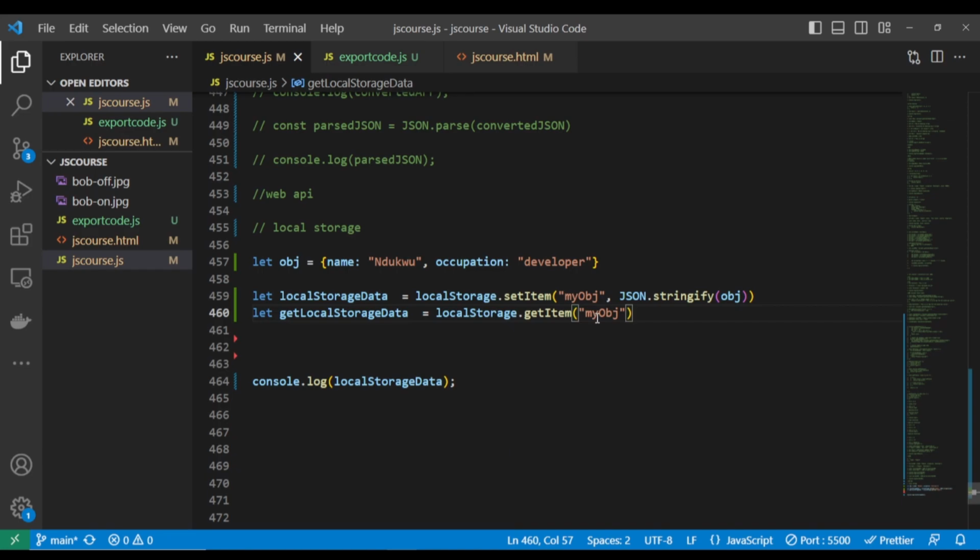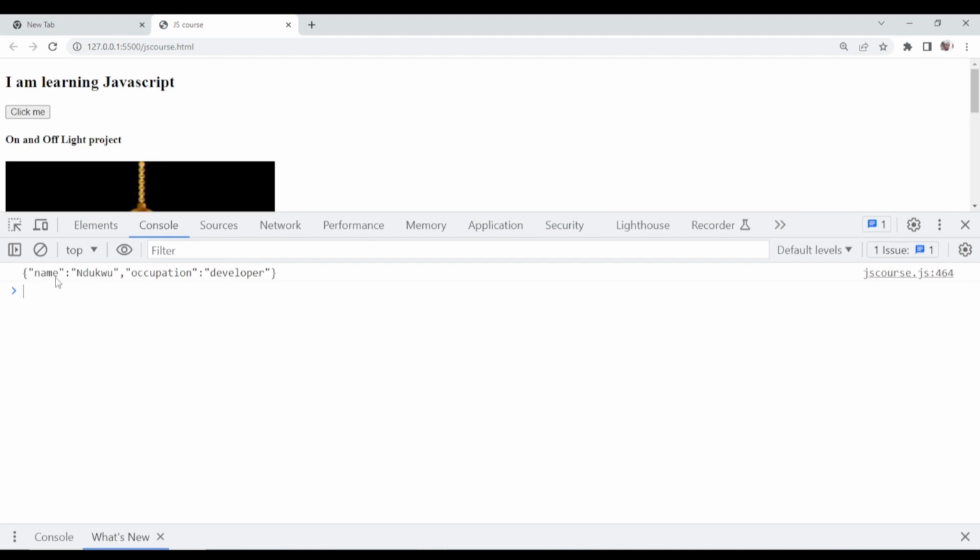So we have gotten access to our local storage, the data we have already stored. Let's console log this now. You see that we have access to it, and it's returned as a JSON string. Look at it, the names are enclosed in double quotes. So how do you fix this?